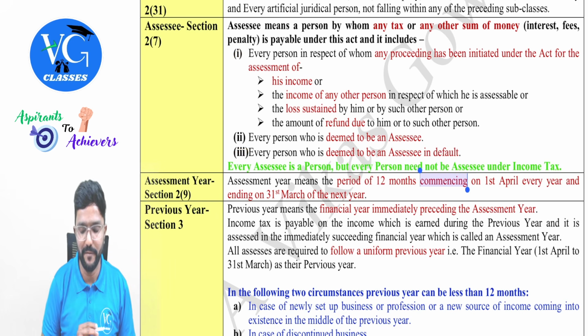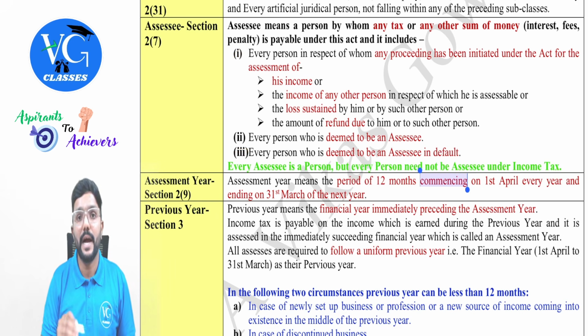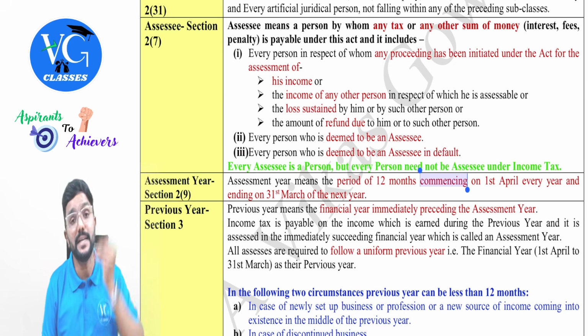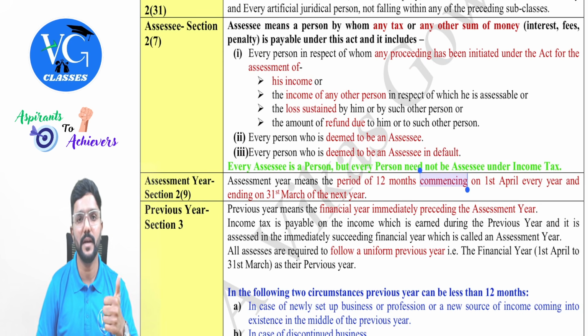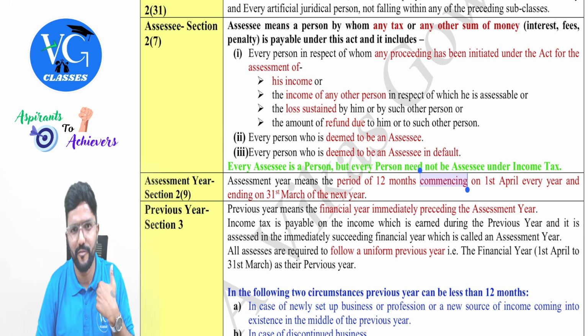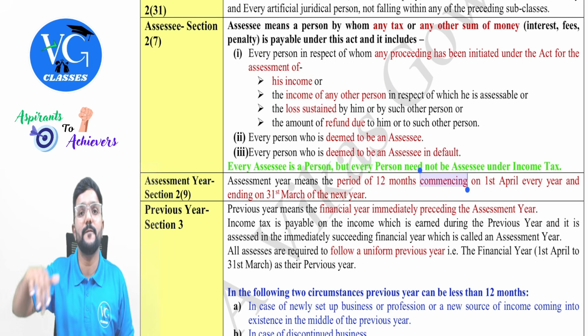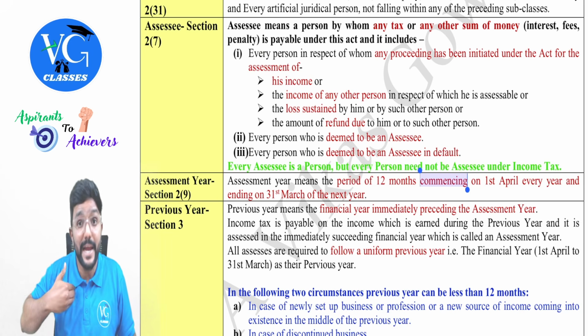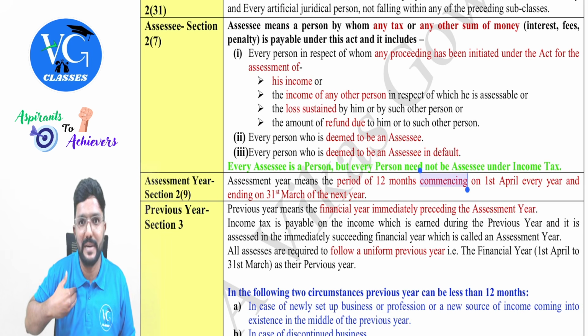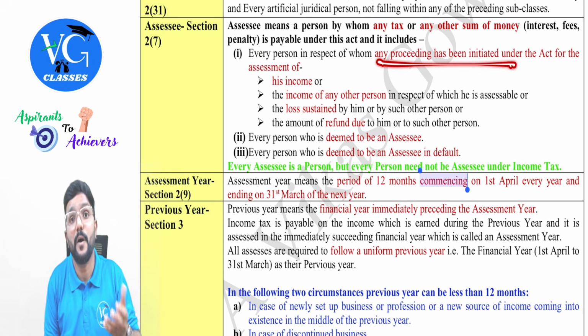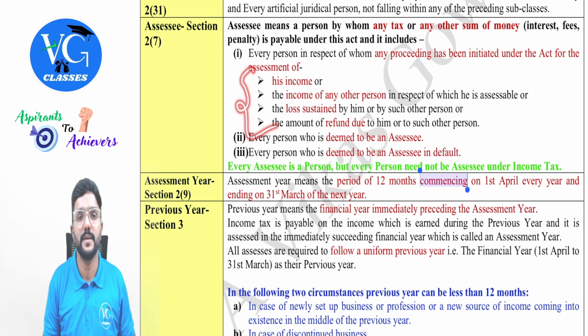Who are those? One by one. If I am a person against whom or with respect to whom any proceedings have been initiated under the income tax law to compute my income or to compute the amount of loss which I have suffered, or I have already claimed an income tax refund but they are recomputing or reassessing it, or they are computing the income of some other person with respect to whom I am assessable, like clubbing of income, guys. So if any proceeding has been initiated on me with respect to this, I am called an assessee.